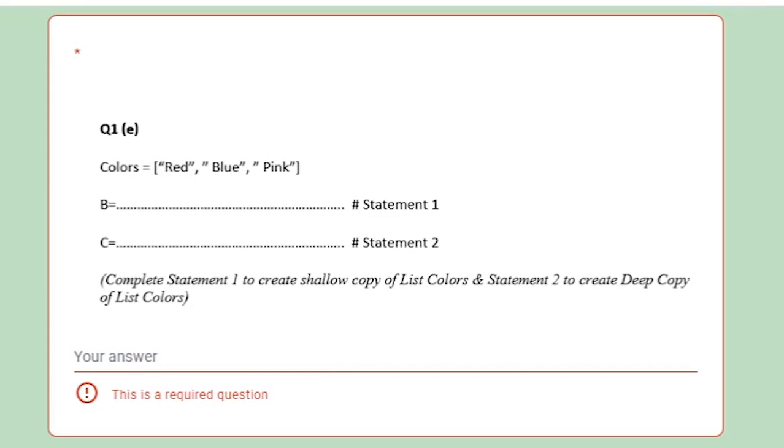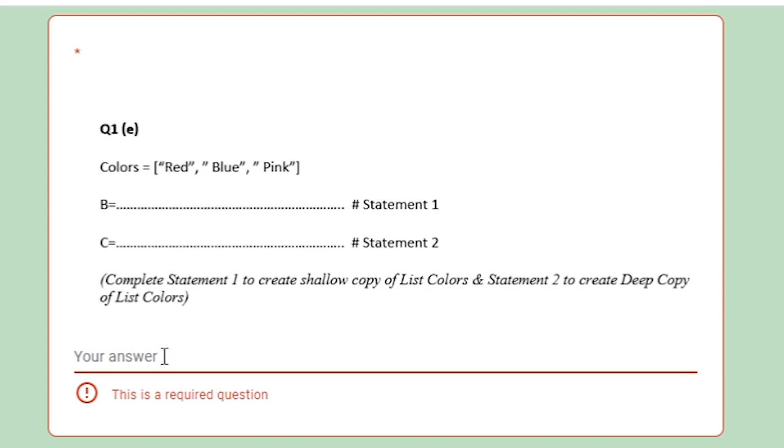Next question is, color is equal to within square brackets red, blue and green. That means color is a list. Okay. So now D is equal to statement 1 and C is equal to statement 2, and complete statement 1 to create a shallow copy and statement 2 to create a deep copy.